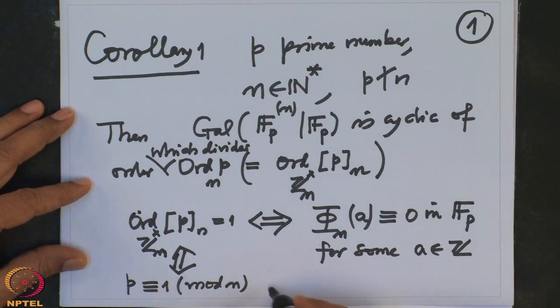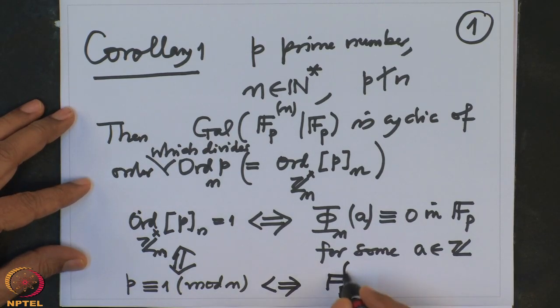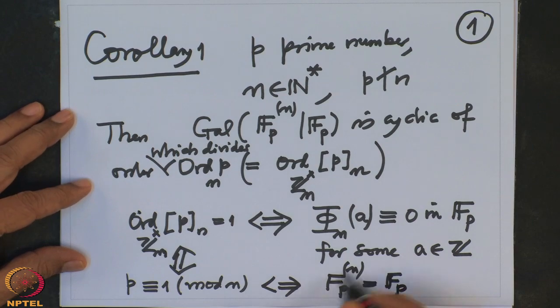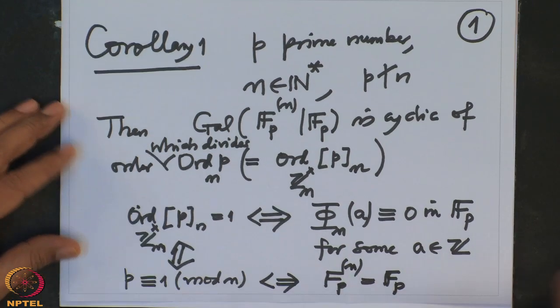So this is equivalent to saying Fp(ζn) equals Fp. That means all the nth roots will lie actually in Fp. So that is the meaning of this corollary, and I want to use this corollary